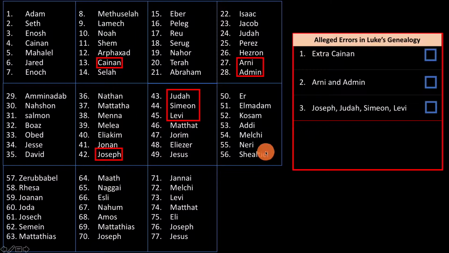Our next issue has to do with Shealtiel's father. So right here, we're told that Shealtiel's father is Neri. However, again, if you look at the Old Testament, we're told that his father is not Neri, but rather Jeconiah. Also in Matthew's genealogy, we're told that it is Jeconiah. So this is our fourth issue. Who is Shealtiel's father? Is it Neri?